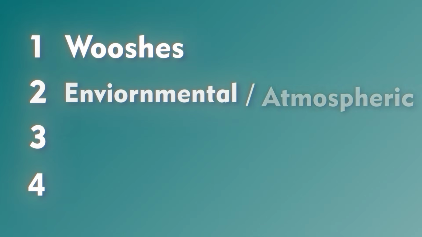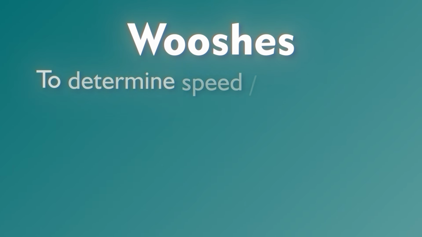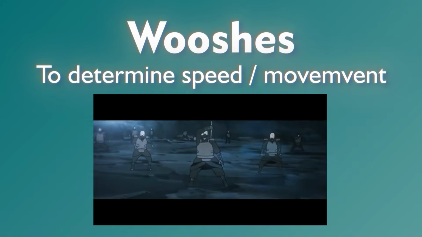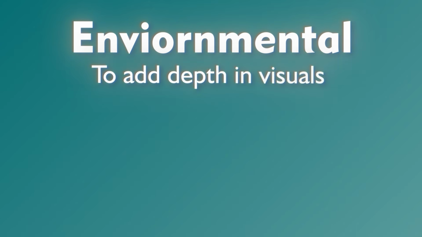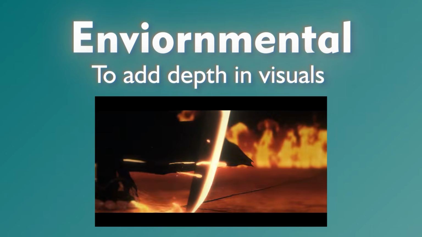There are 4 main sound effects elements: whooshes, environmental or atmospheric, impact and build-ups. Whooshes are used to determine speed or movement. They are commonly used in transitions and whenever something moves fast. Environmental sound effects are used to add depth in your visuals. For example, if it's raining in the clip, you will add a rain sound effect. If it's fire in the clip, you will add a fire sound effect.